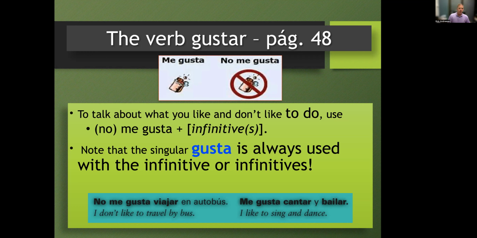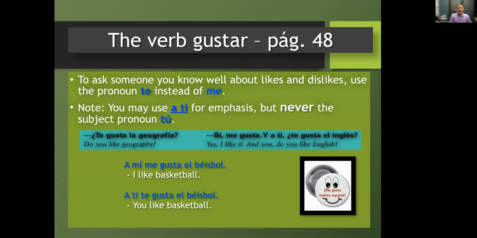I like. So when you have two verbs together and the same person is being pleased by doing that thing, then you don't conjugate the second verb. So me gusta hablar español. No me gusta hablar español. Gusta hablar. Two verbs together. Okay, now it doesn't always have to be about you, right?